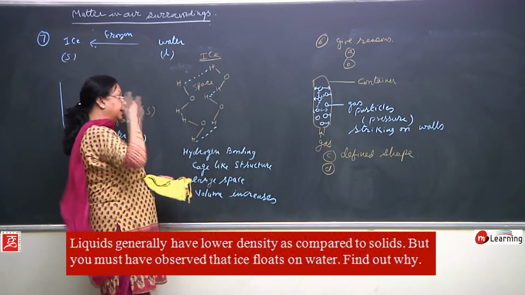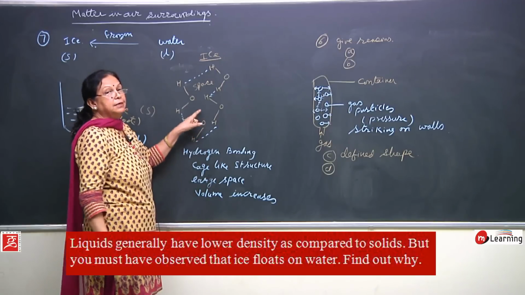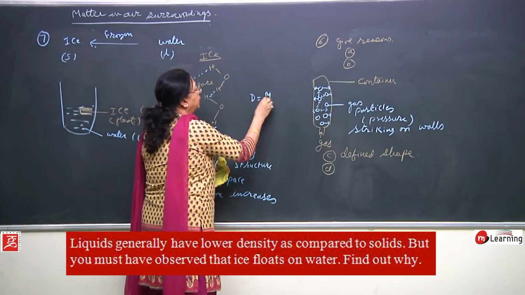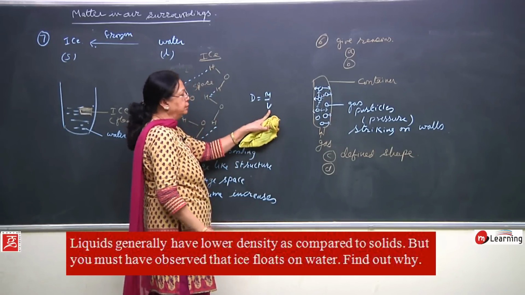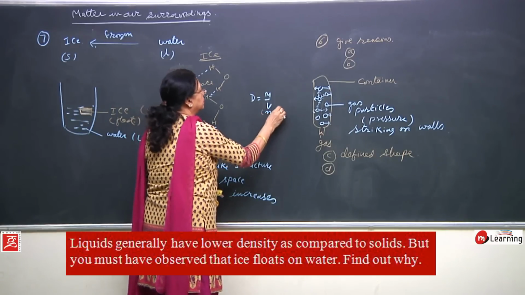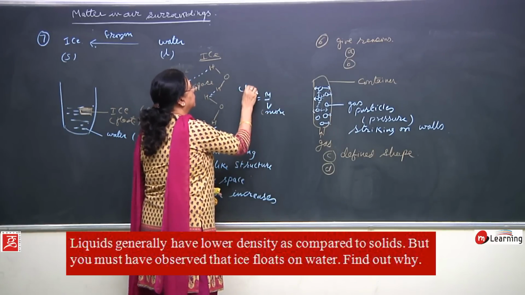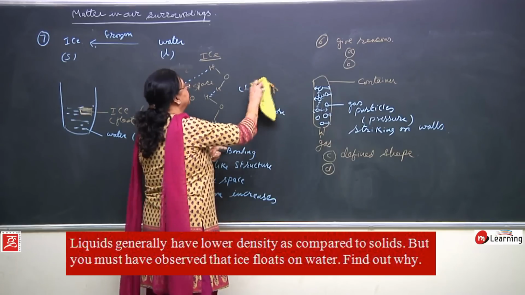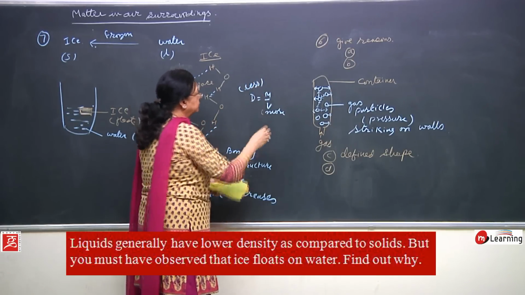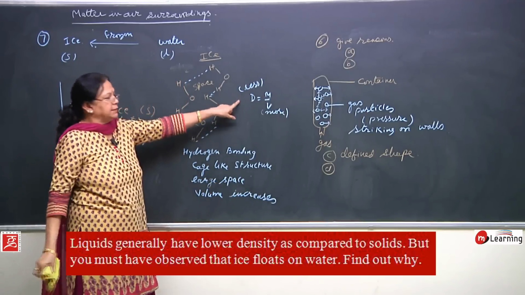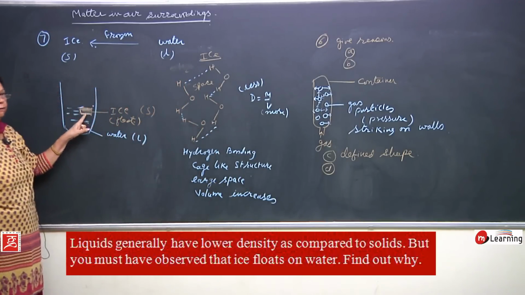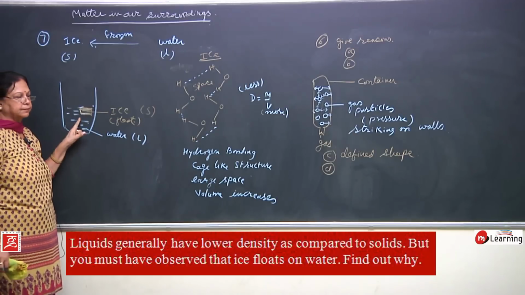And because of this increase in volume, what happens? D is equal to what? M upon V. If V is more, then what will happen? D will be less. Density will be less, right? And that is the reason density of ice is less, and this ice, it floats on water, right?